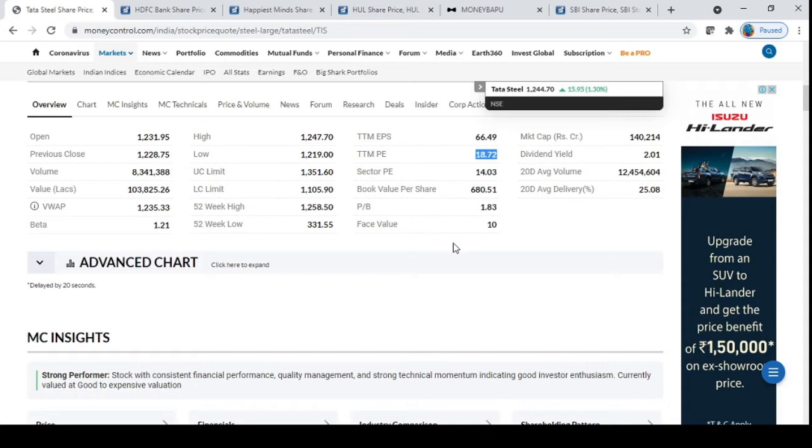Now I have to tell you one more thing. Some companies cannot be looked at using just a PE ratio. You will also need to look at the PE ratio combined with price to book. For example, companies like Tata Steel, which are steel companies, may need a price to book ratio much lower than what it currently is. So you also have to look at the price to book ratios historically, what is being commanded by steel companies. In the case of banks also, price to book ratio is important because banks usually give loans.